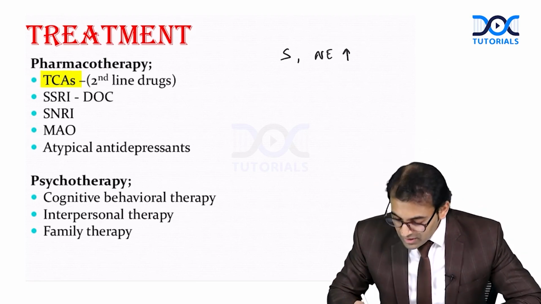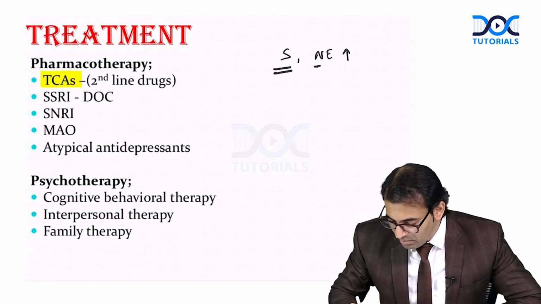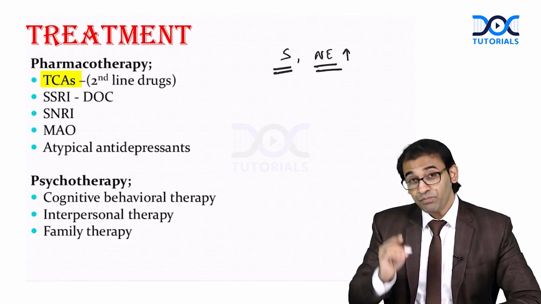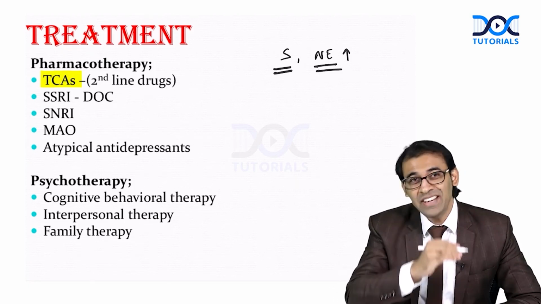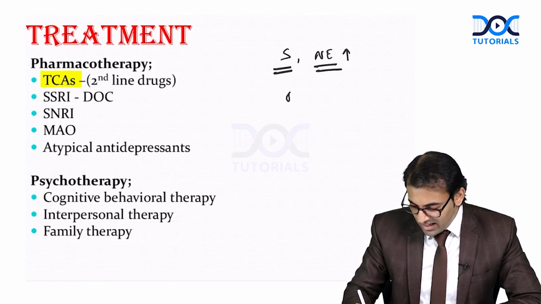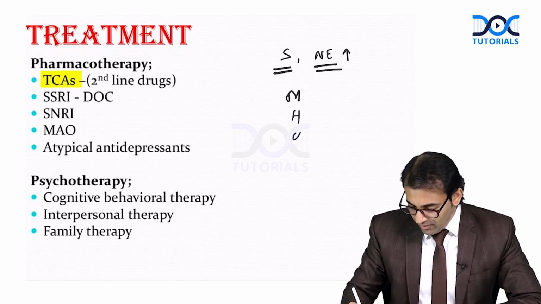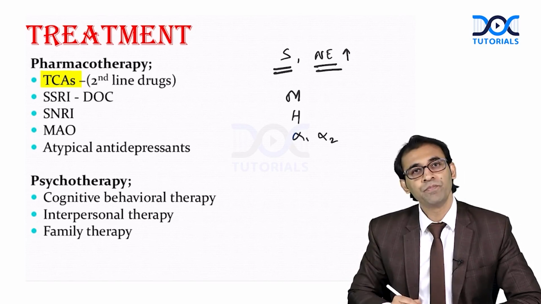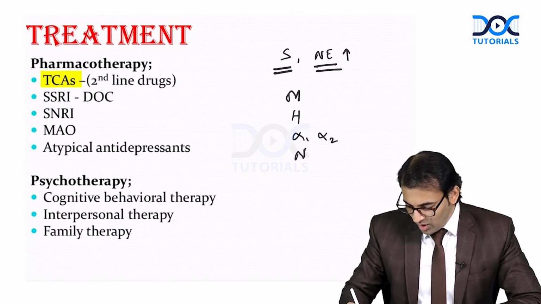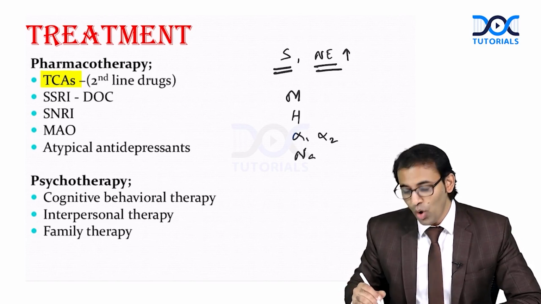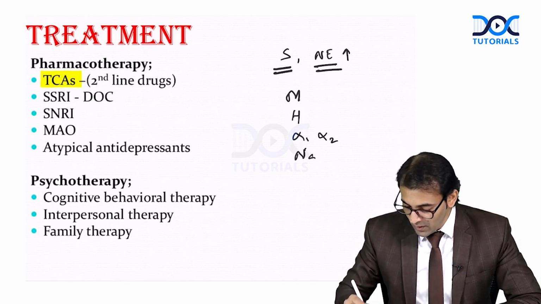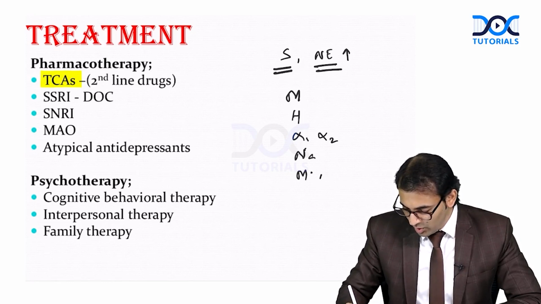Suppose only this much was there, my patient would have been the happiest. But TCA was also antagonizing muscarinic receptor, histaminic receptor, alpha 1, alpha 2 receptor, and sodium gated channel of the heart, and this was also causing metabolic acidosis.